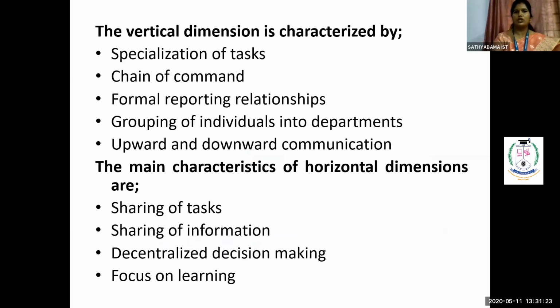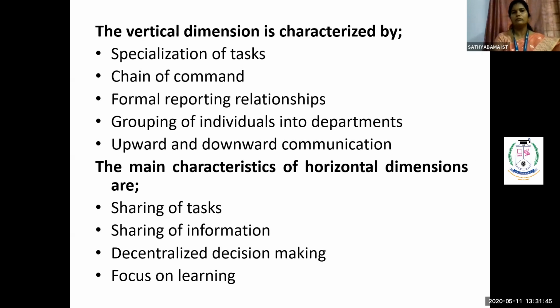dimensions. That is, your vertical dimension is characterized by the specialization of your task, or maybe based upon your chain of command. Chain of command represents how many subordinates a superior is able to command, maybe 2 or maybe 4. So that represents your chain of command.